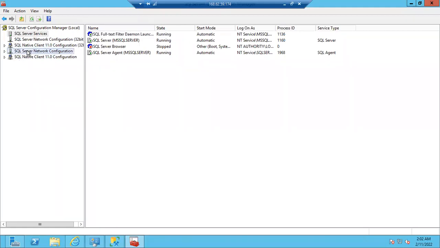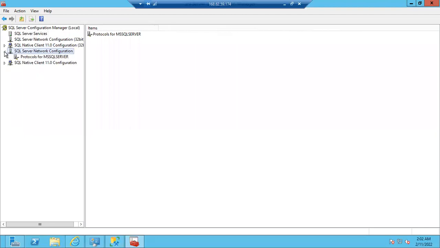Go to the network configuration, expand it, select the protocols of the default instance. What is this? Sir, enable, sir. What is enable? Okay, done. It was enabled, right? And you are able to download, right, Atish? You can start downloading. We'll see. Got the same thing. Close the browser and open it, or restart it. It will help you restart the server. Okay.